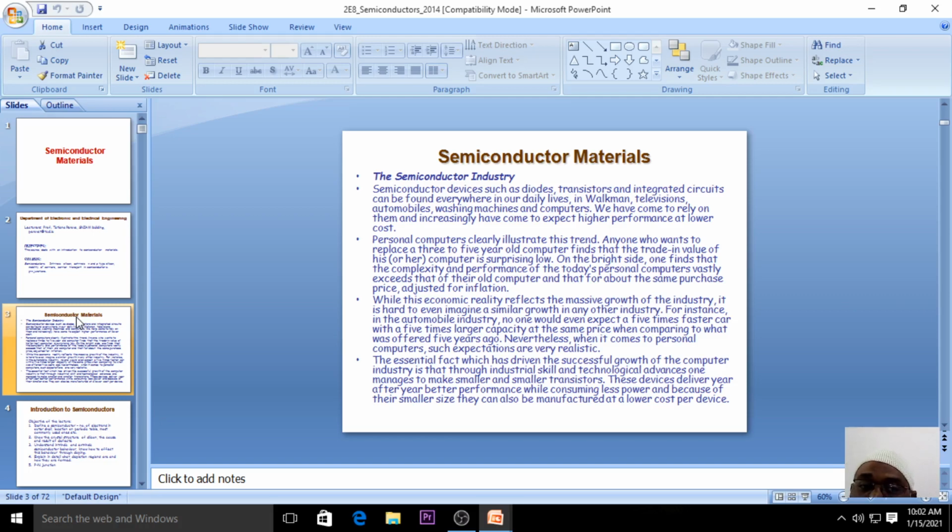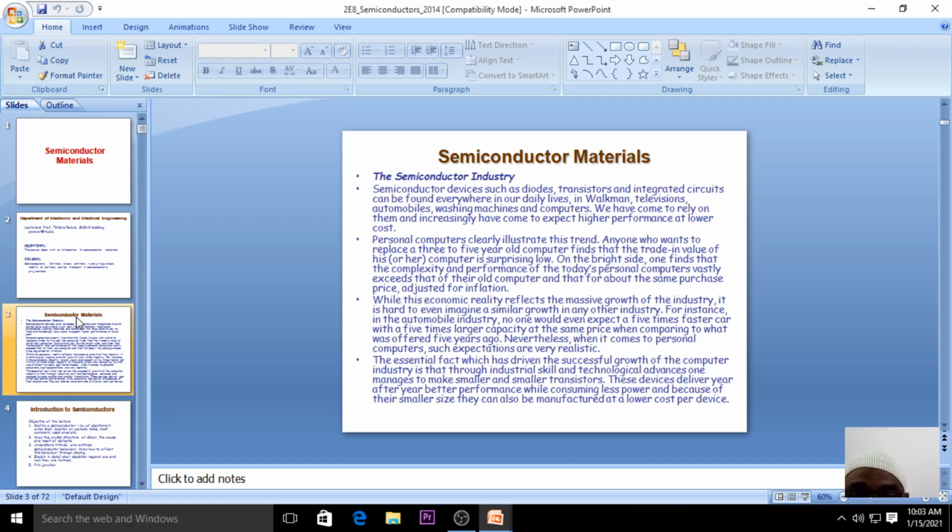Semiconducting devices such as diodes, transistors, or ICs, that is integrated circuits, are used in many applications in daily life: your televisions, your washing machines, and automobiles. These are the common daily life things that a layman is using.